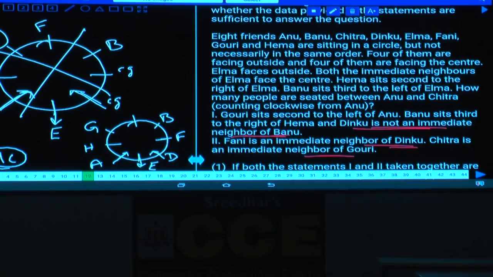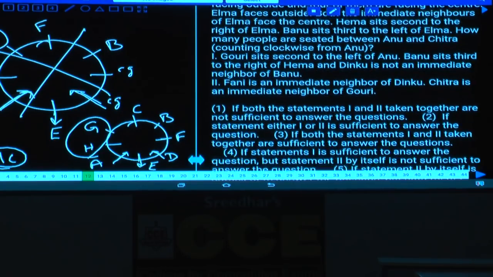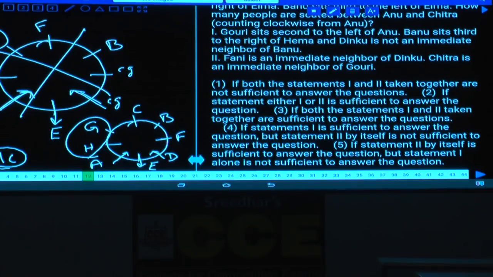Done with this? G sits second to the left of A, who is facing the center, and C is an immediate neighbor of Gauri. Then what is the question here? How many persons are in between A and C, counted clockwise from A? There are 2 persons between A and C. Who are those two? G and H. Are we getting the answer or not? By combining both the statements only we are getting the answer, that is given in choice 1.